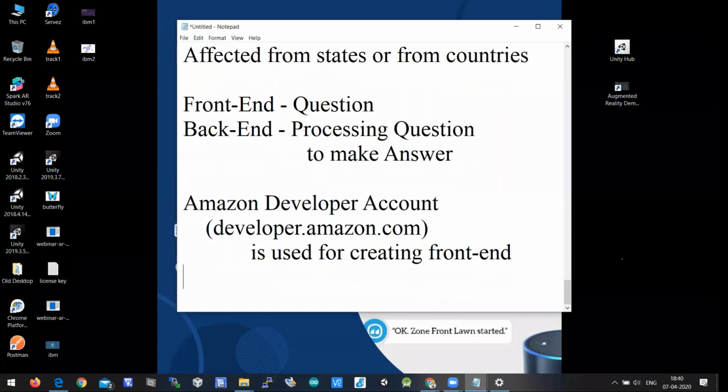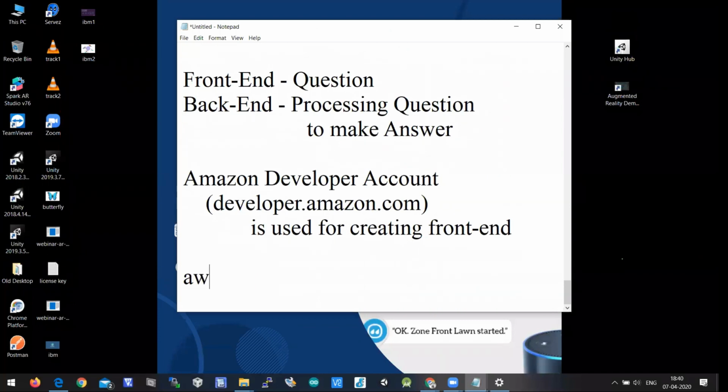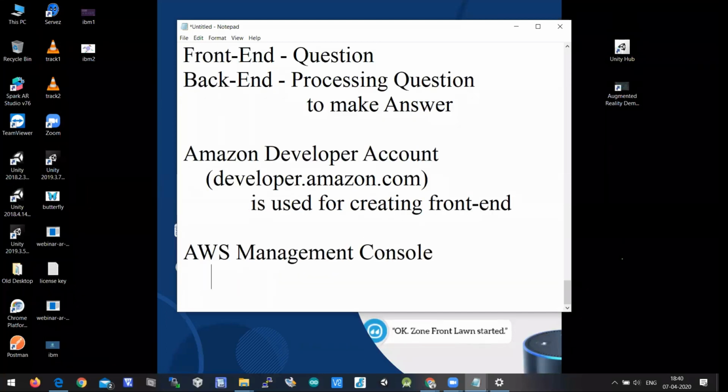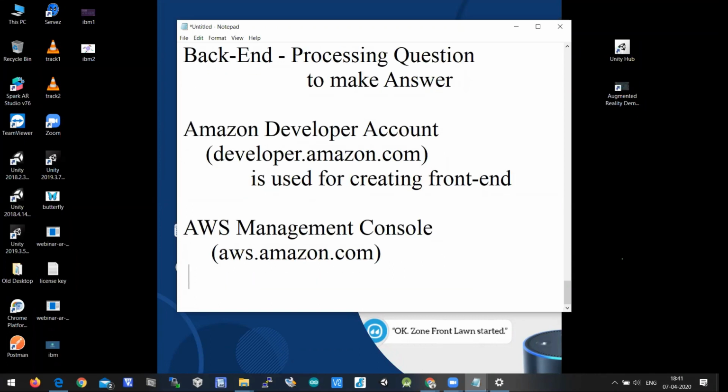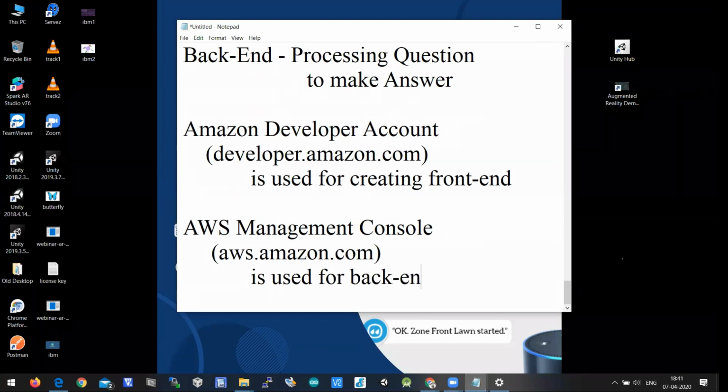And aws.amazon.com, which is the AWS management console, is used to process the question asked, which means it is used for the backend.